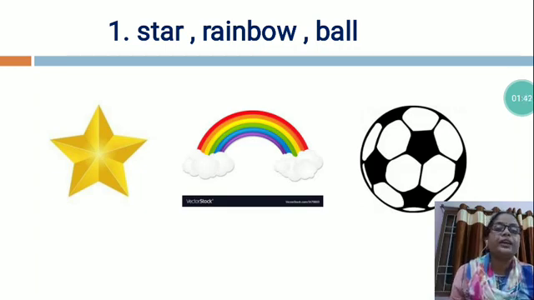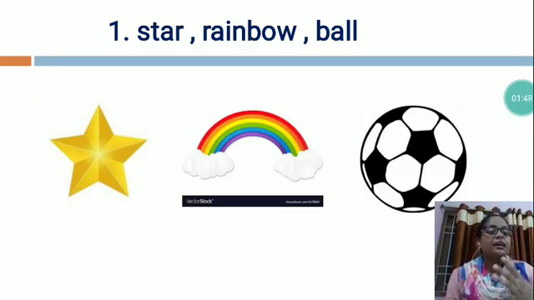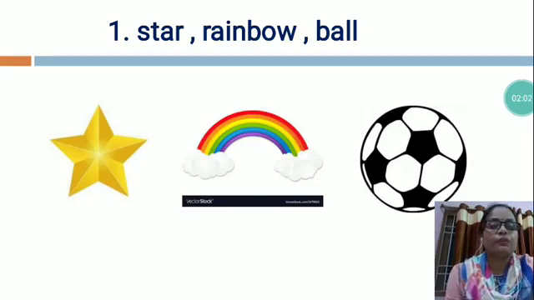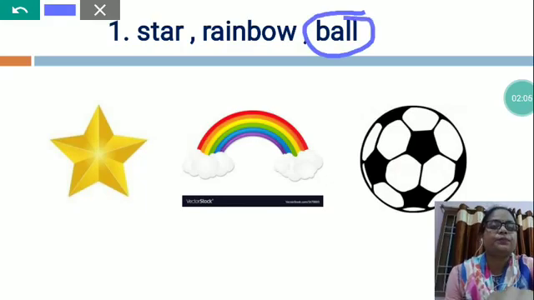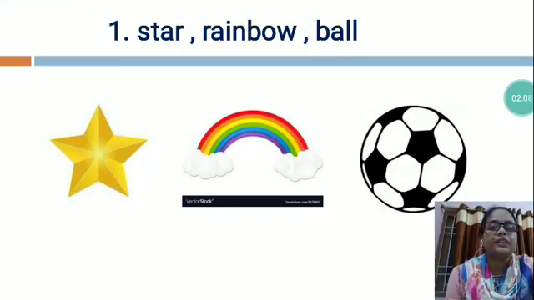So both are natural things, but the ball is an artificial thing. Star and rainbow both are made by God, but the ball is made by man. So ball is an artificial thing. So which one is different? Ball is different. So what will we do? We will circle ball.